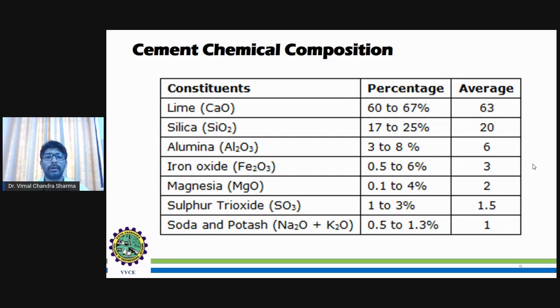And in a similar fashion, iron oxide is basically 0.5 to 6%, with an average of 3%, and magnesia is 0.1 to 4%, on average 2%. After that, sulfur trioxide, SO3, constitutes a lesser percentage, 1 to 3%, on average 1.5. And soda potash is the mixture of Na2O plus K2O, with an average of 1%, ranging between 0.5 to 1.3%.